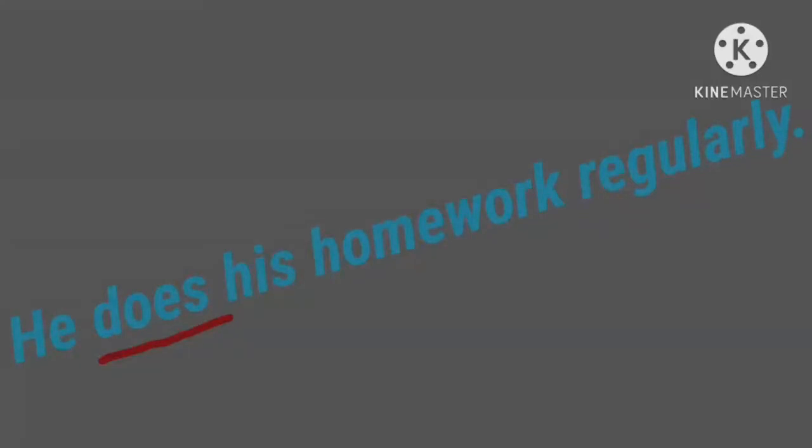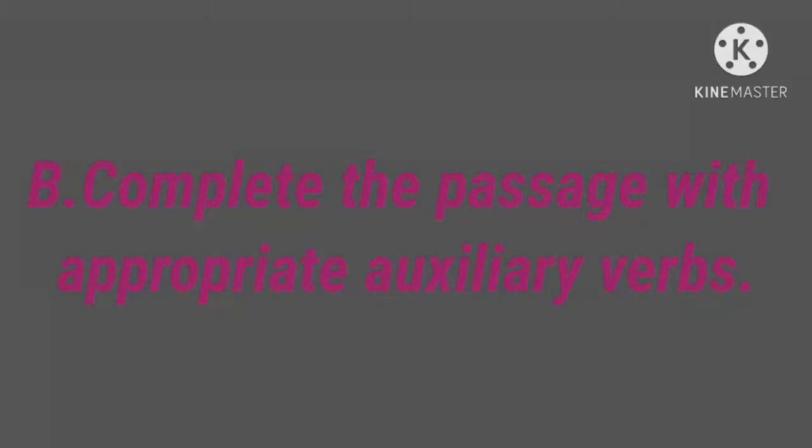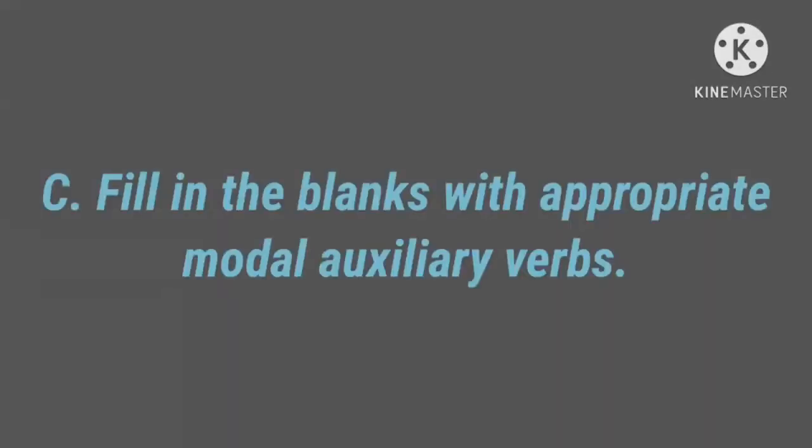Remaining homework. B. Complete the passage with appropriate auxiliary verbs. You want to select the correct auxiliary verb from the bracket and fill in the blanks. It is easy for you. Do it by yourself. C. Fill in the blanks with appropriate modal auxiliary verbs. What are the modal auxiliary verbs we have? Can, could, may, might, will, would, shall, should and must.